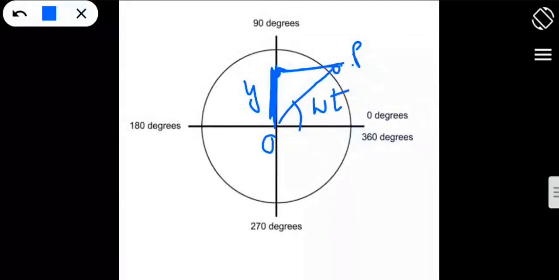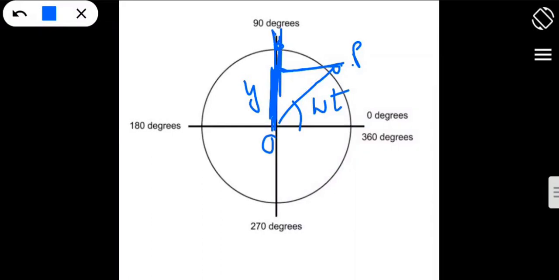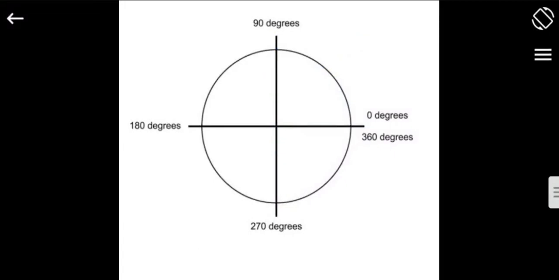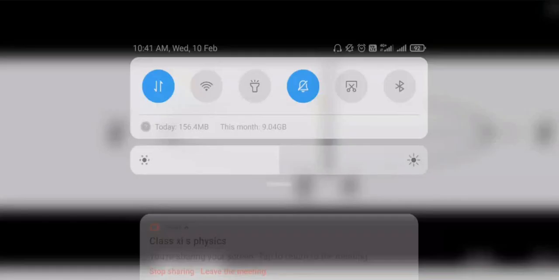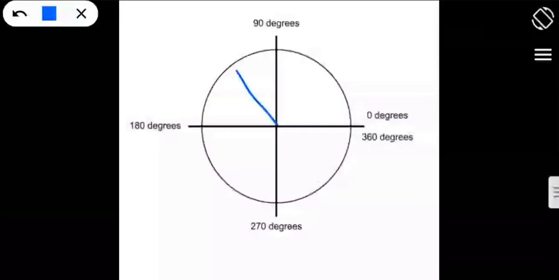Again, if it reaches the extreme end, obviously the total displacement will be here. Next, when the point reaches this point, the displacement will be here, right? This to this.